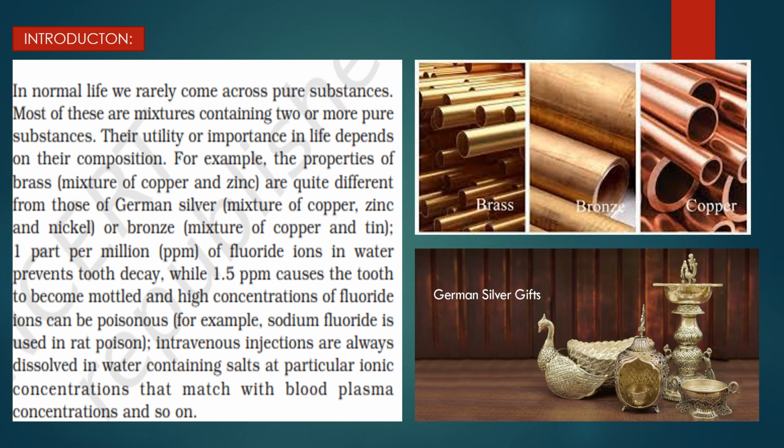And if you mix copper with tin, then it becomes bronze. So copper alone is useful, copper mixed with zinc is also useful, mixed with tin is also useful, and mixed with nickel is also useful. And zinc, nickel, tin are also useful as pure substances.